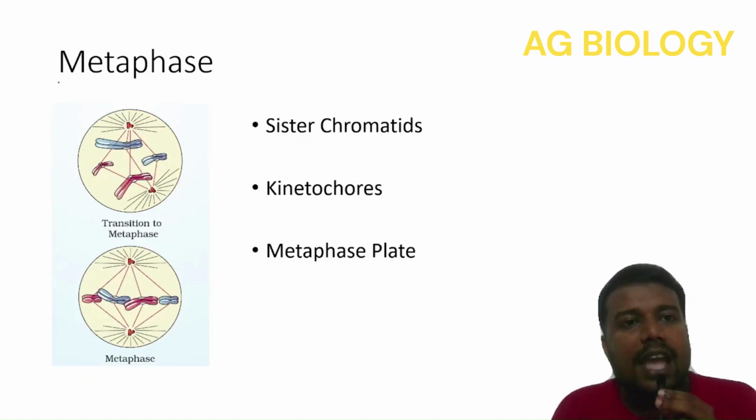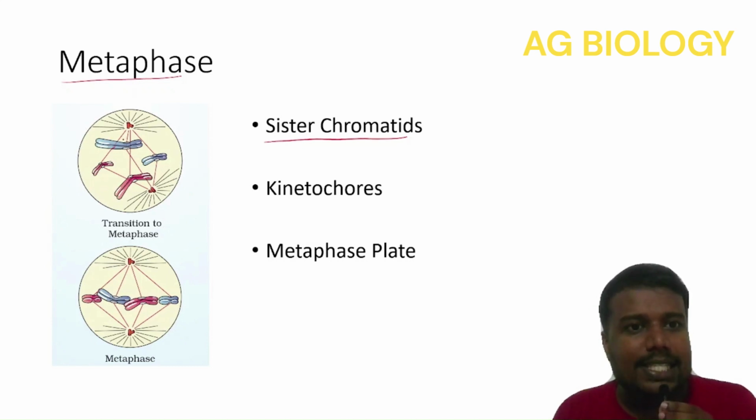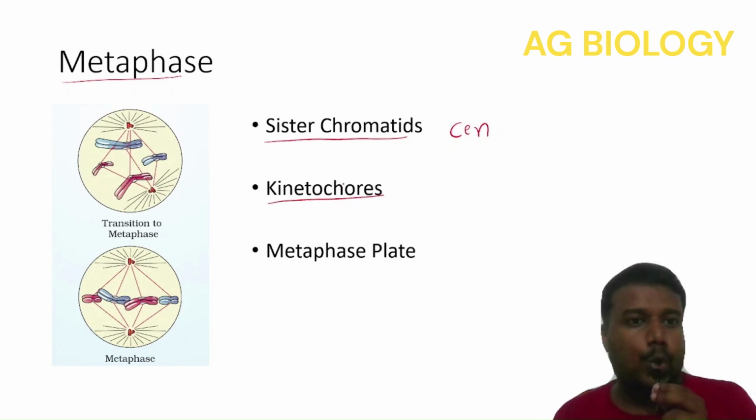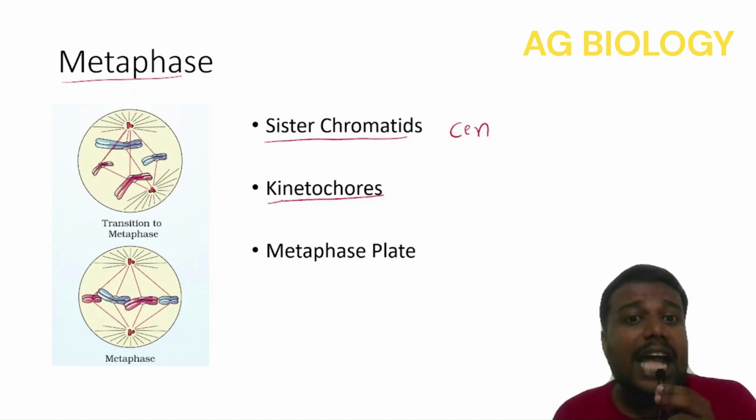The second phase of karyokinesis is known as metaphase. What happens during a metaphase? The chromosome condensation is completed. That means you can clearly see sister chromatids, one here, second here, attached together at the centromeric region. At the centromeric region, you can see another disc-shaped proteinaceous structure known as kinetochore, to which the spindle fibers are attached. So spindle fibers are attached where? At the kinetochore.